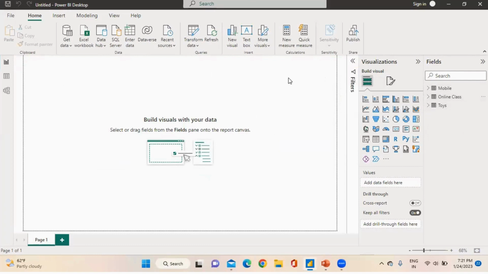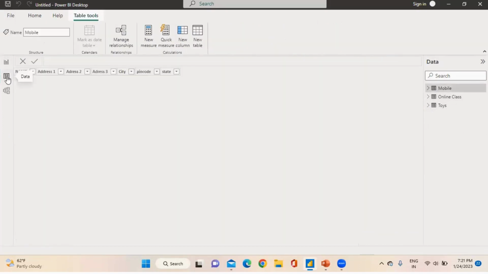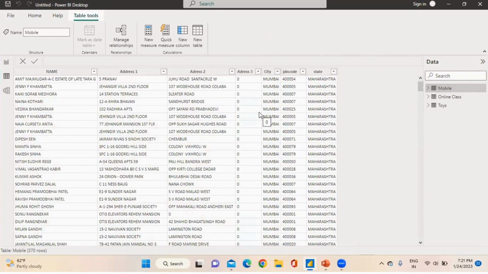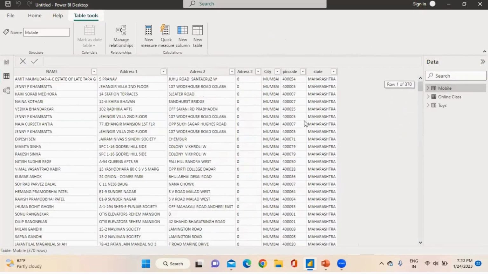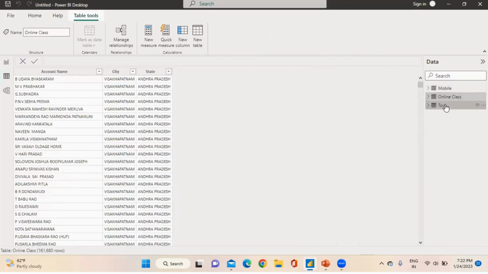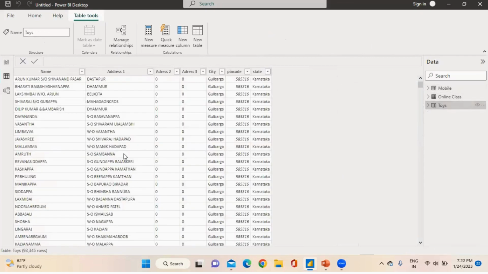I want to check my data set. This is a report. Next one is Data. I'm clicking Data. After clicking Data, I am choosing this Mobile. My data set looks like this. If I am choosing Online Classes and Toys, this is my Toys data set.